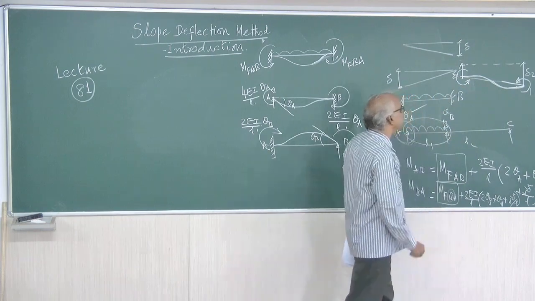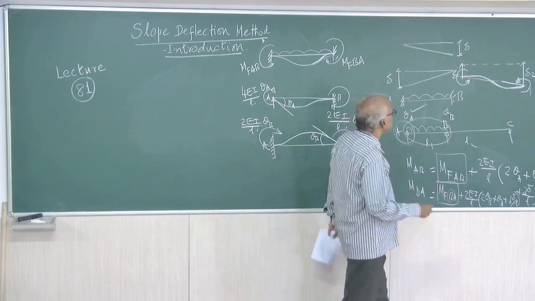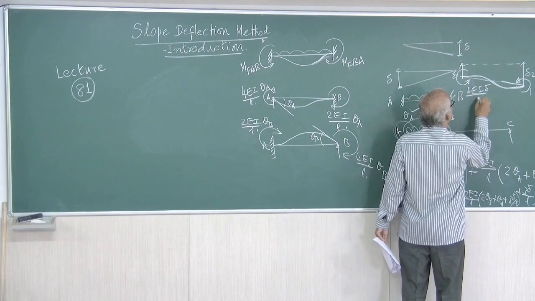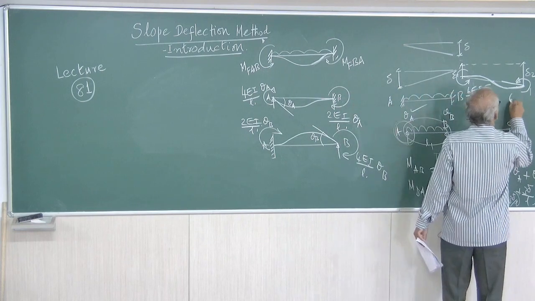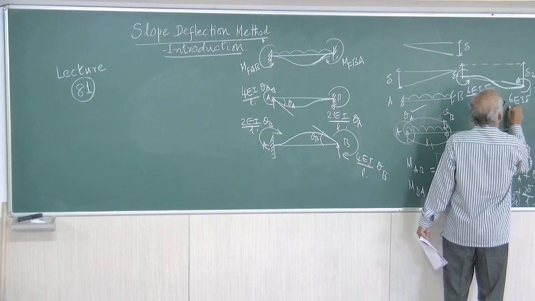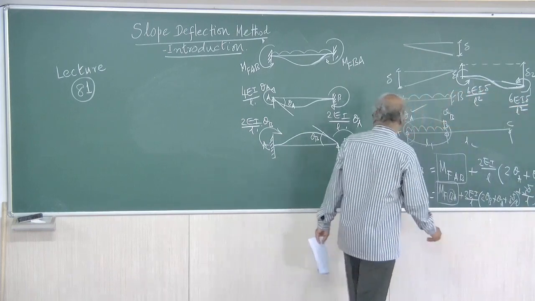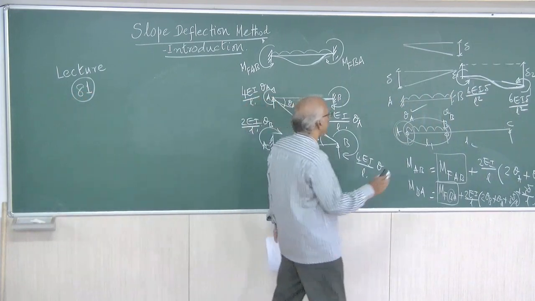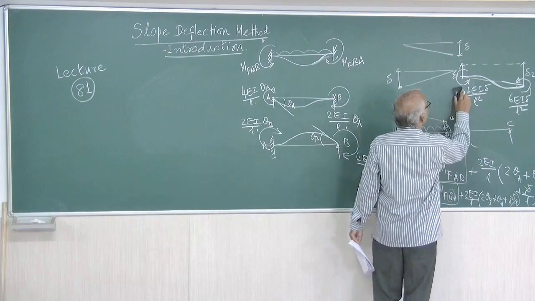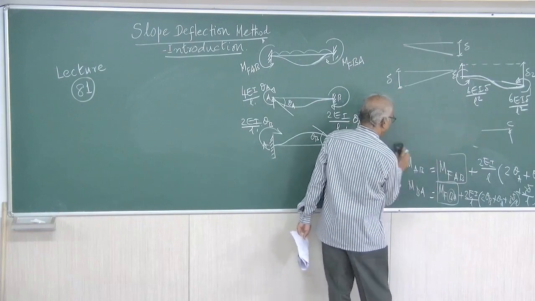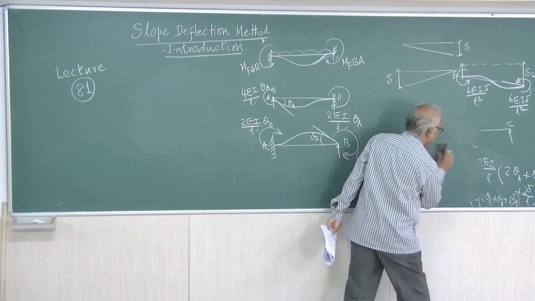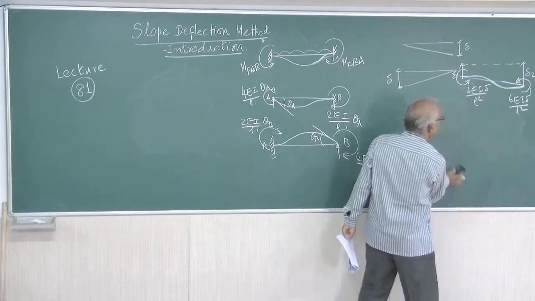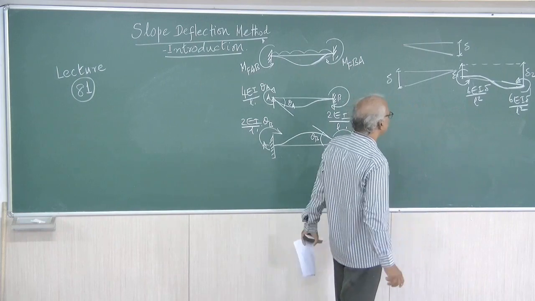Therefore, there will be an anti-clockwise moment. So this value is equal to 6EI delta by L square. Here also equal to 6EI delta by L square.